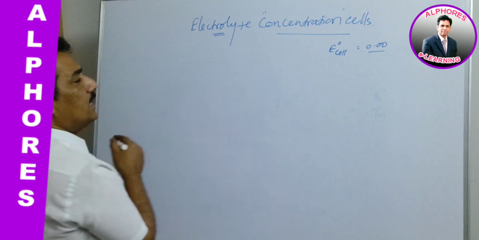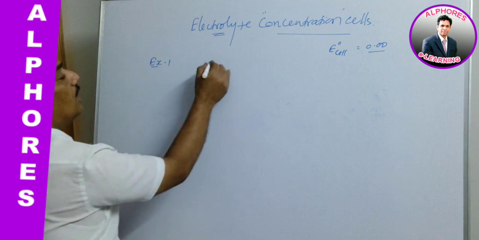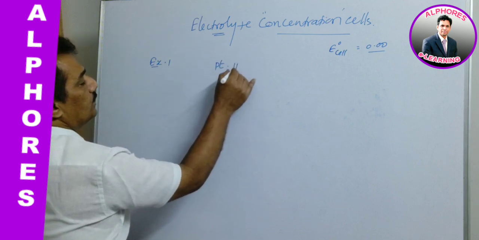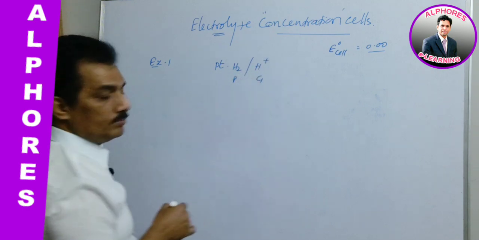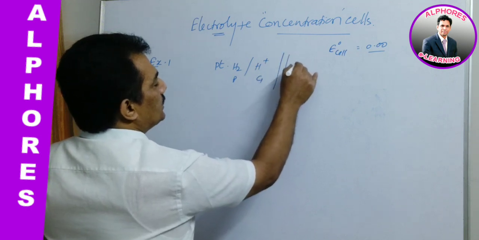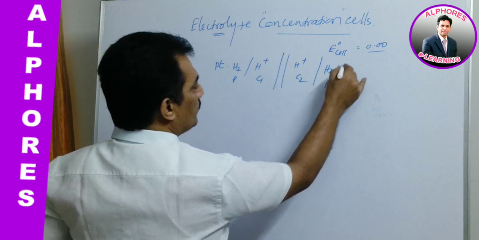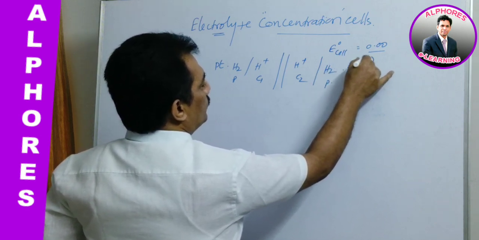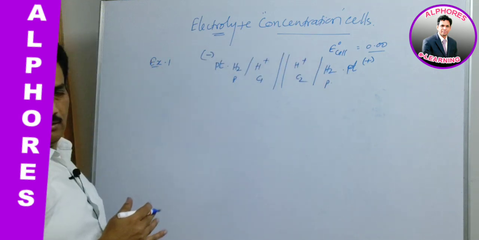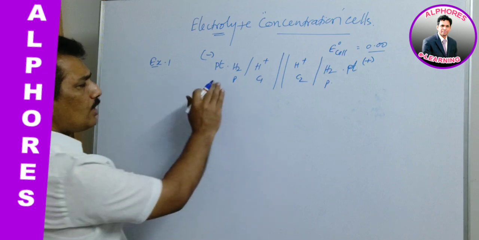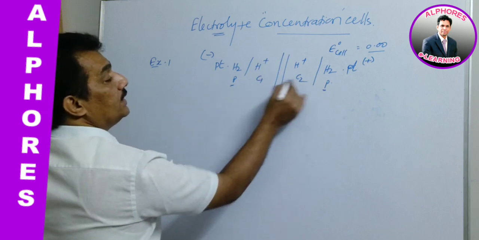Clear? Now for this electrolyte concentration cell, let us assume one cell constructed using hydrogen electrodes. It is H2 at pressure P, H plus at concentration C1, and H plus at concentration C2, and H2 again at pressure P, with platinum. Both anode and cathode are prepared from the same element, hydrogen, where the pressures are the same and the concentration of the electrolyte is different.